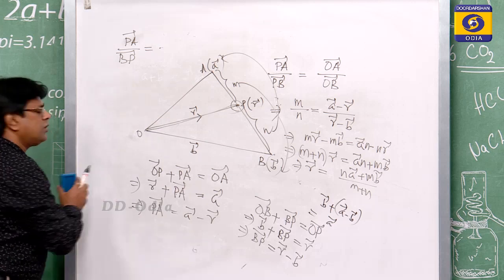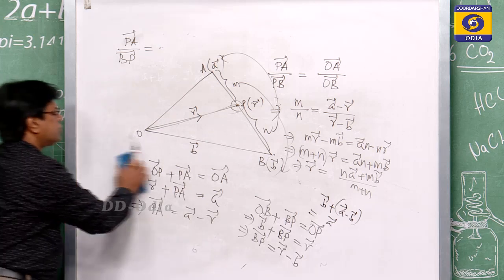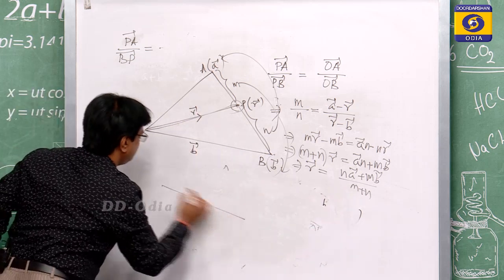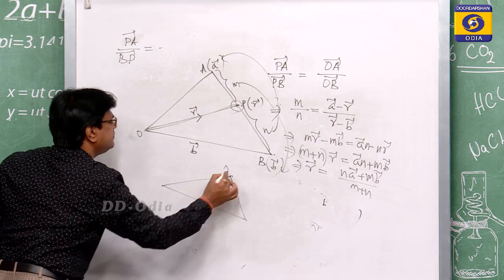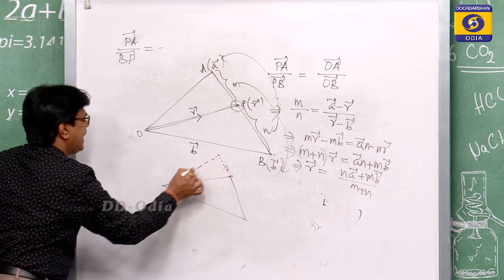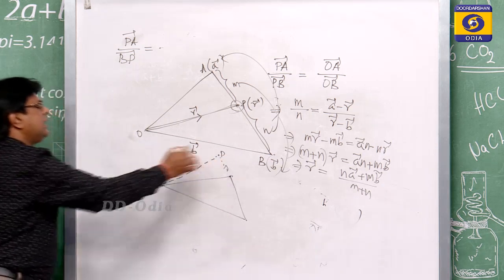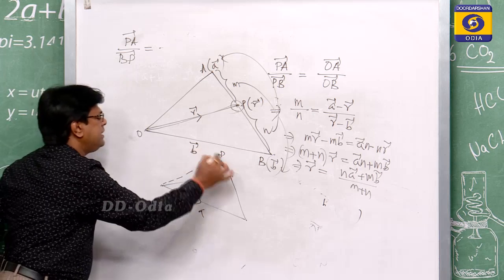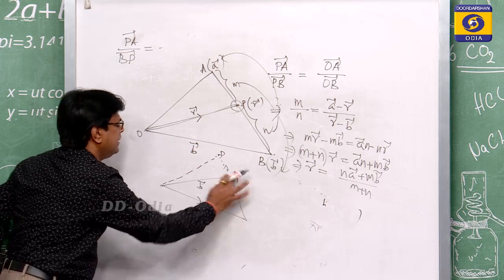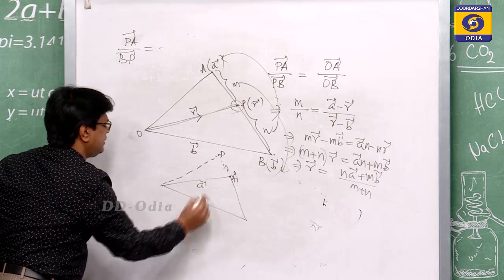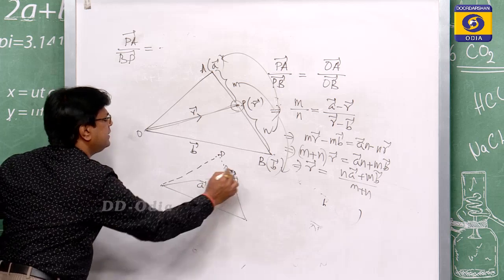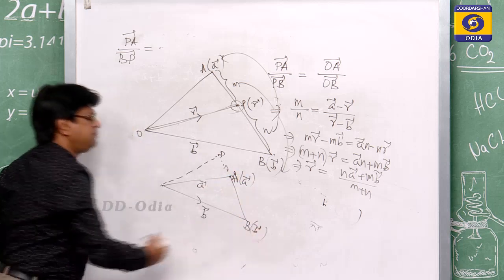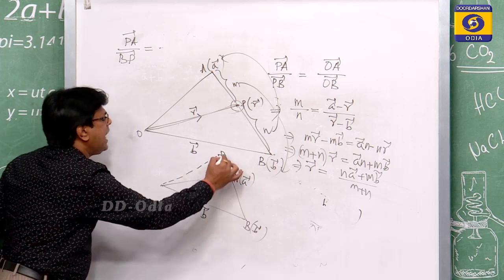Then also come to the external. External means suppose the point P lies outside the A vector and B vector. Suppose this is your A, position vector is A, and this is your B, position vector is B. So, this divides in the ratio m is to n.